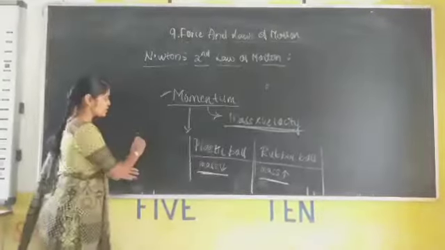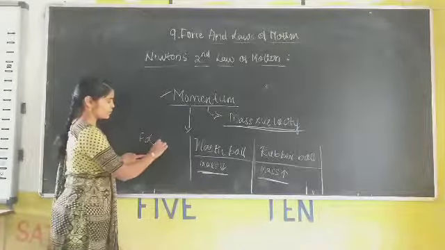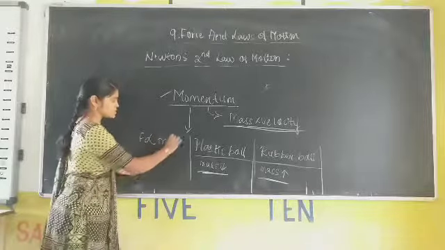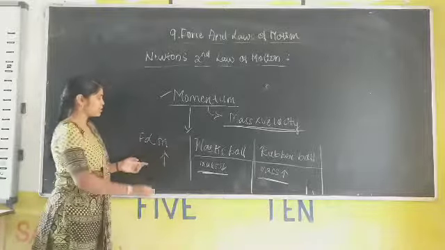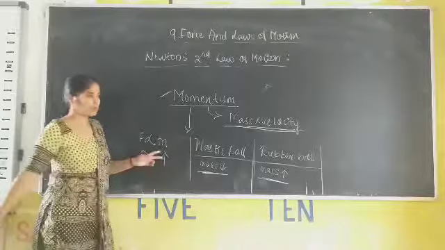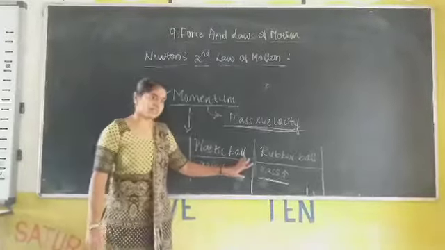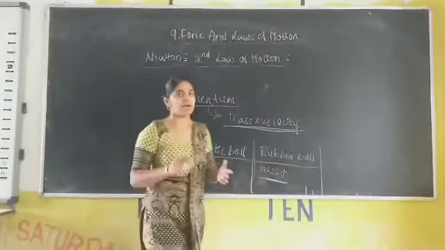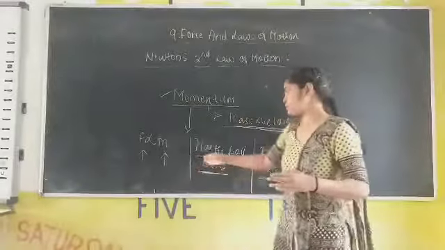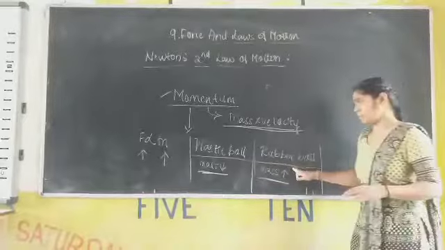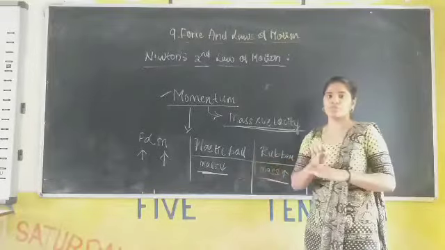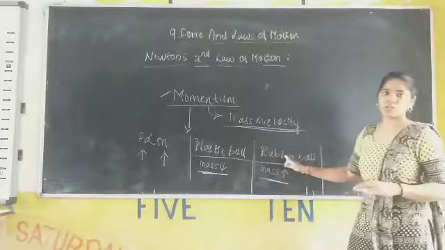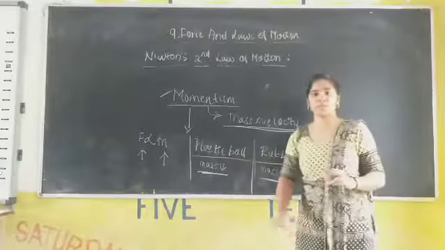So from this we see that force is directly proportional to mass. As the mass of the object is more, the force will also be more. As we know, the plastic ball has less mass compared to the rubber ball, hence the force from the rubber ball is more compared to that of the plastic ball.